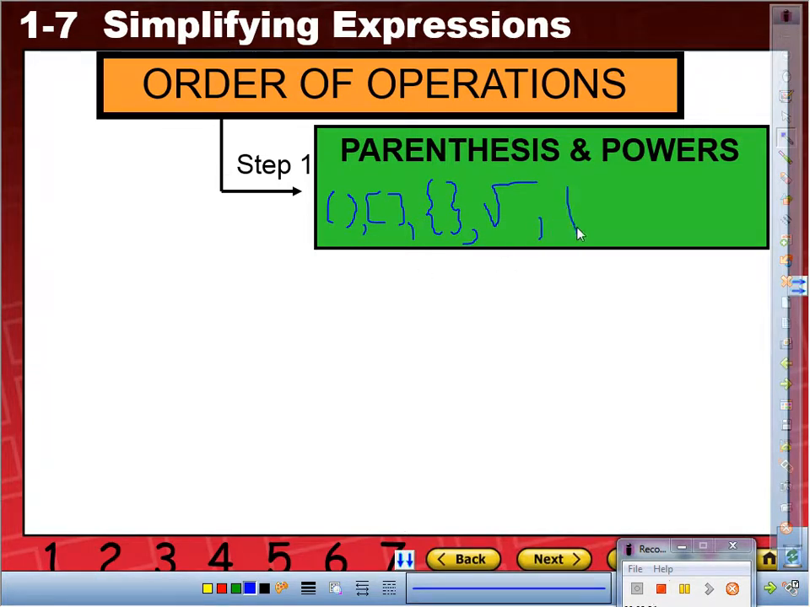However, also, how about this one? Absolute value. Also, it separates things that are inside the absolute value from stuff that's outside. And how about this one? Bar. Fraction bar is also a grouping symbol. It separates the numerator from the denominator. So all those are forms of grouping symbols. And we know that, once again, powers are exponents. Are we there? So that's the first thing we're going to simplify when we're simplifying our expressions.